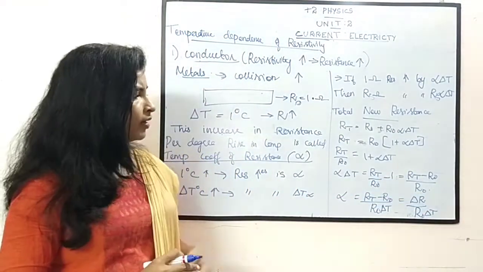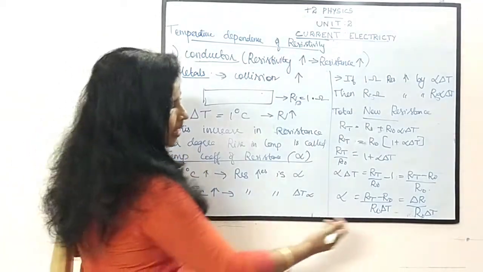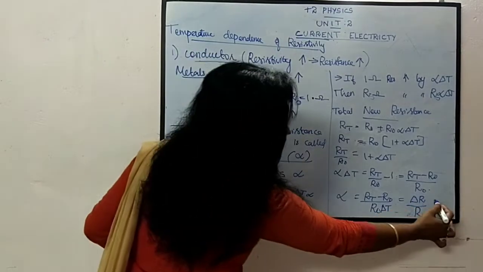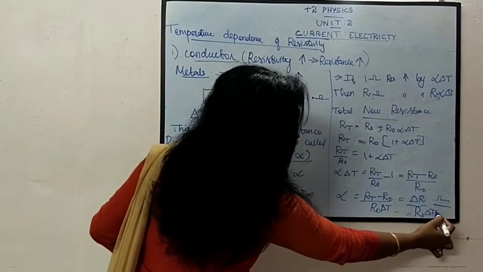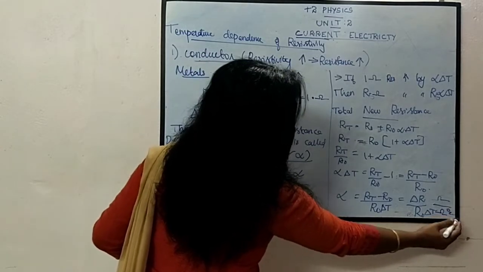What will be the unit of this temperature coefficient of resistance? We know that the unit of resistance is ohm. Here also resistance is in ohm. What is the unit of temperature? We can write degree Celsius.